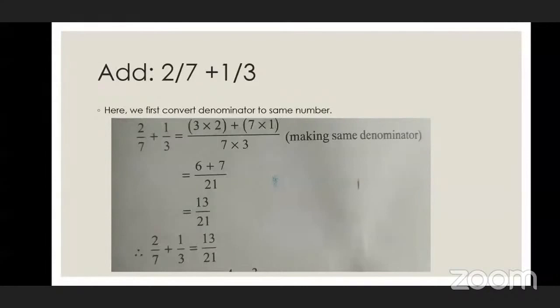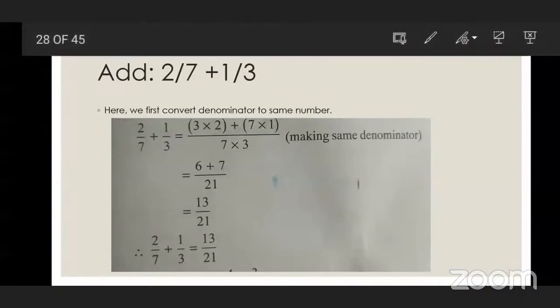In this method, you need to carry out the cross multiplication, means multiply the numerator of the first fraction with the denominator of the second fraction, that is 2 multiplied by 3.